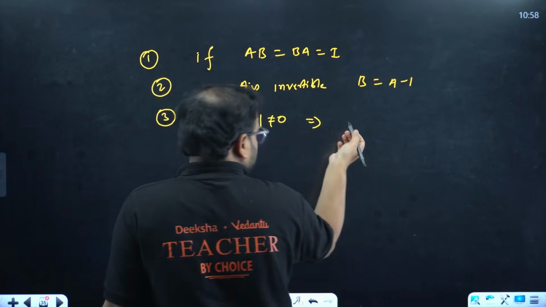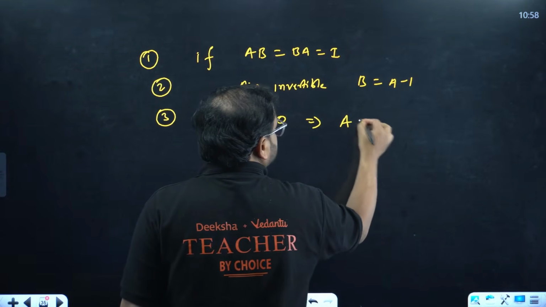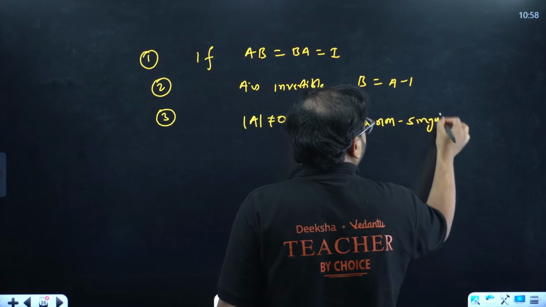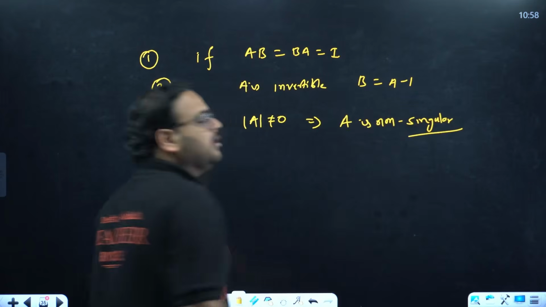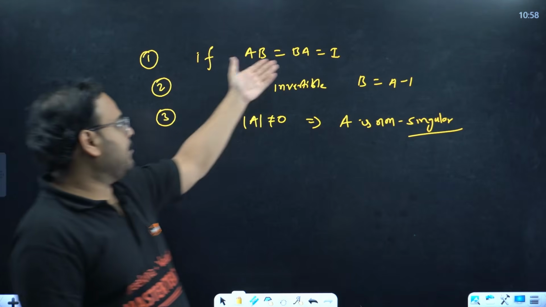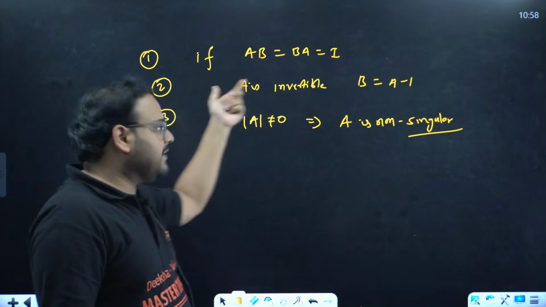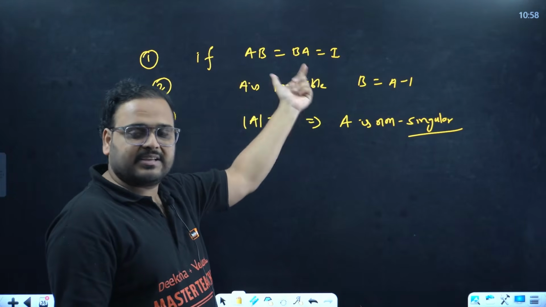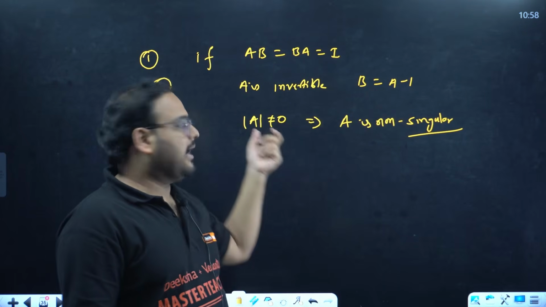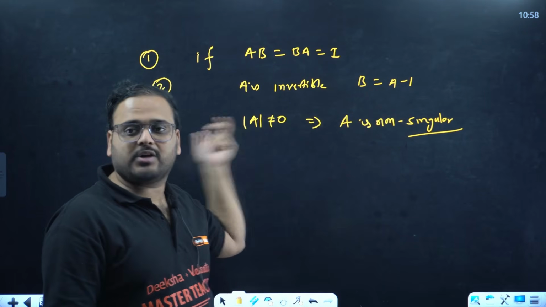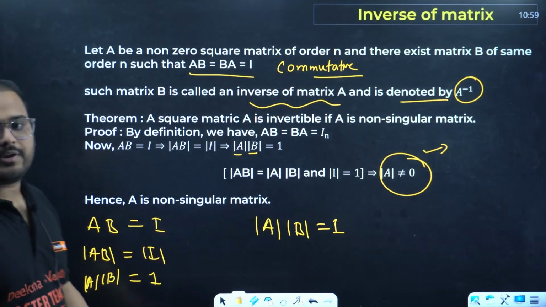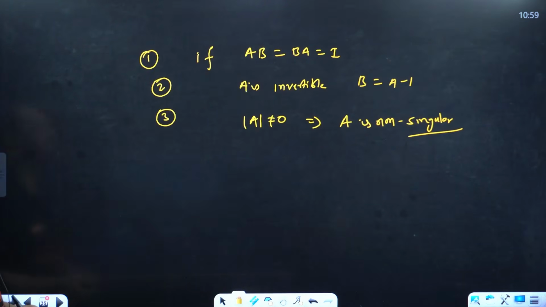That implies A is non-singular. Getting it or not? AB equals BA equals I means A is invertible. That is the case where A is invertible, and if it is invertible we write B as A inverse, and the determinant of A must be non-zero because we just saw it, using this condition. Check. Clear, right, what the inverse is and how it works?